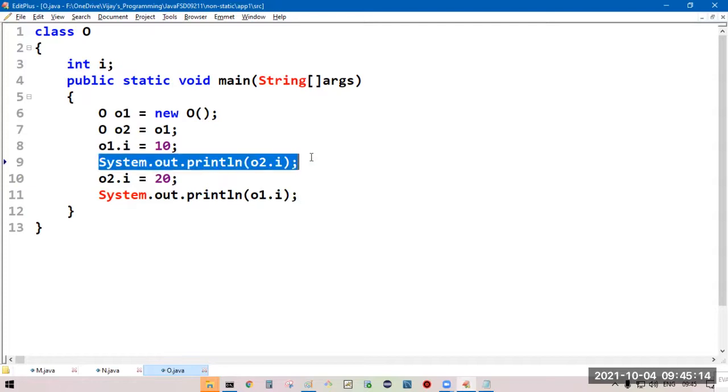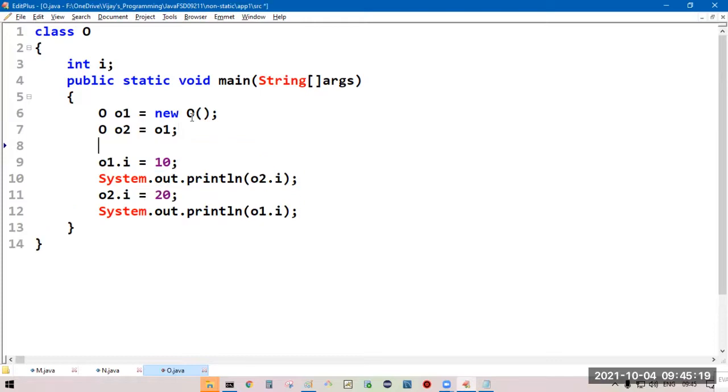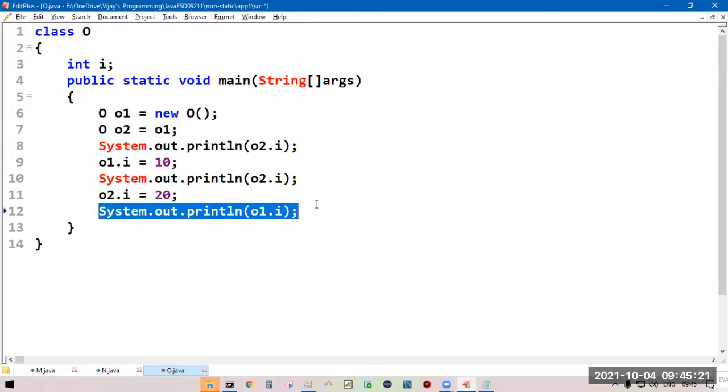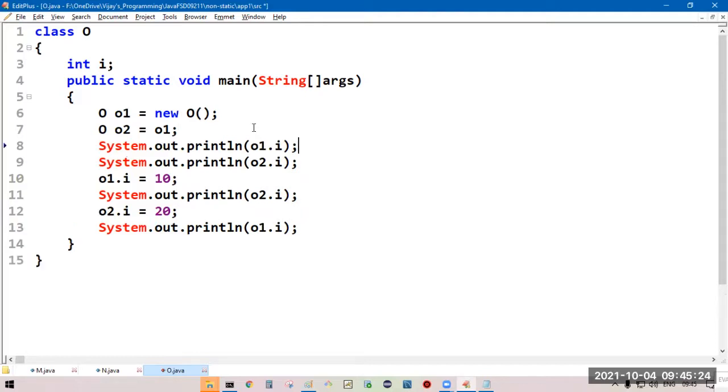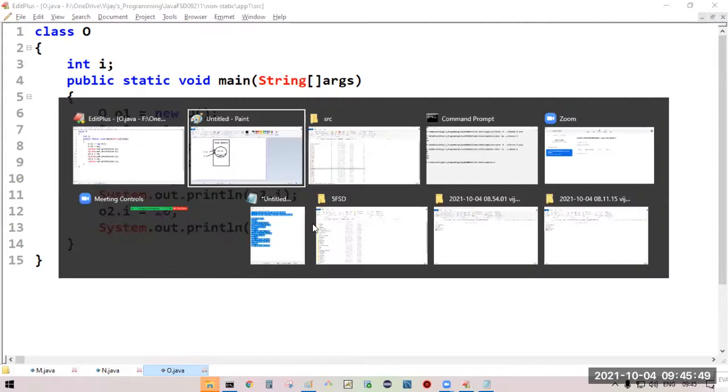So initially, carefully observe. Initial values I'll print: initially 0, 0. Then O1.i is 10. If you're trying to access O2.i, you'll get the same value, 10, because both the references are pointing to the same object. Now O2.i is modified to 20. If you're trying to access O1.i, you will get 20, the modified value, because O1 and O2 both are pointing to the same object.